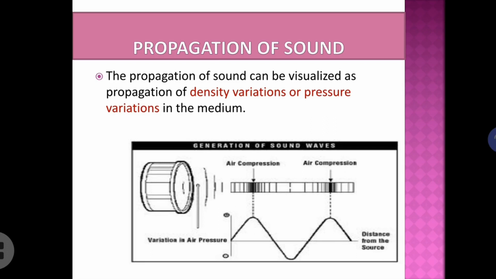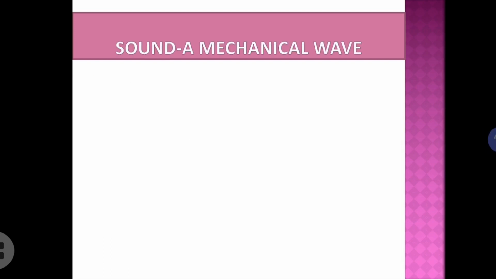So the crest indicates compression or high pressure or high density, and the trough indicates rarefaction or low pressure or low density. Sound is propagating as a series of compressions and rarefactions which can be visualized as variations in density or pressure in the medium.